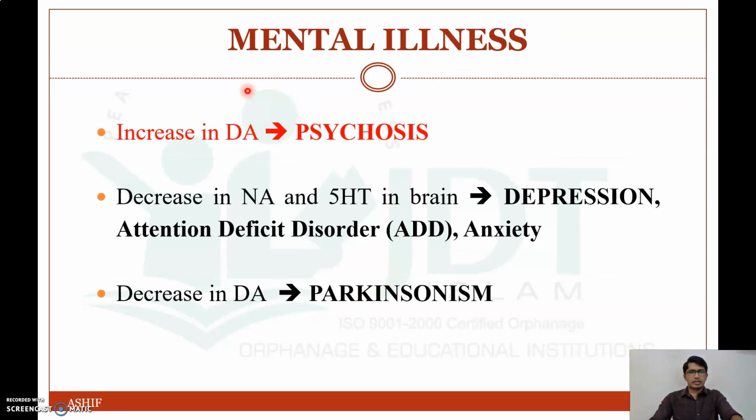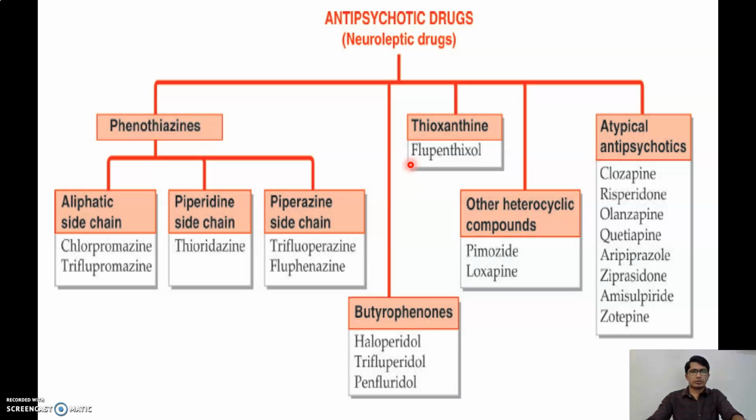So we had already discussed different mental illnesses and the different reasons for mental illness. Let me just refresh what the reason for psychosis is. This is due to increased dopamine, which is a neurotransmitter in the brain. So now coming to the classification of antipsychotic drugs or neuroleptic drugs.